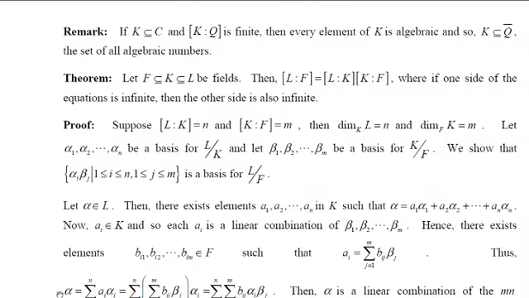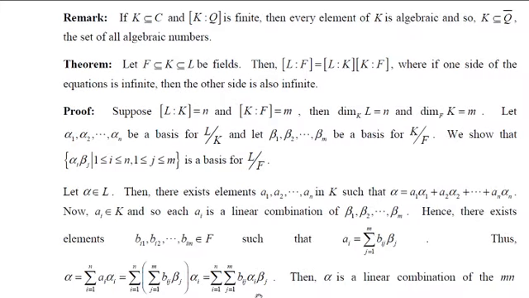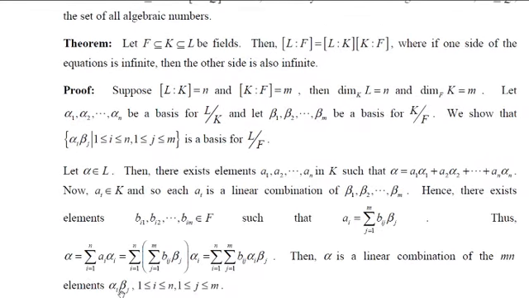So we have written every vector alpha as a linear combination of these vectors, and there are mn vectors. Therefore, alpha is a linear combination of mn elements. Therefore, these mn elements span L.